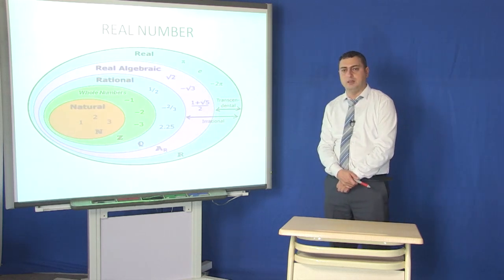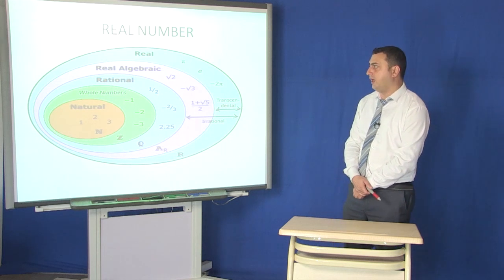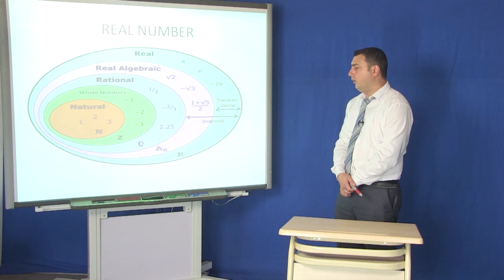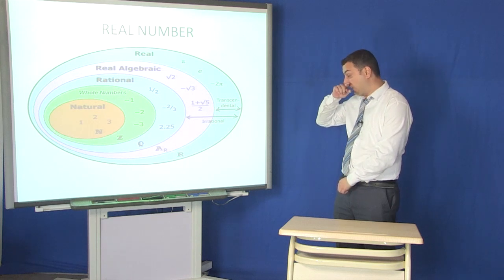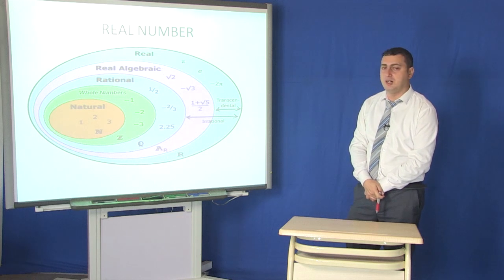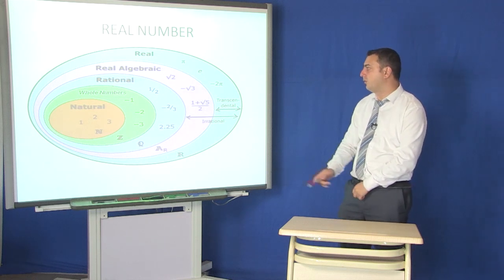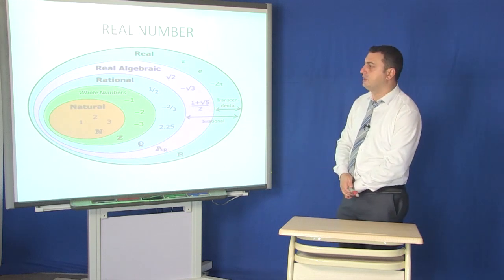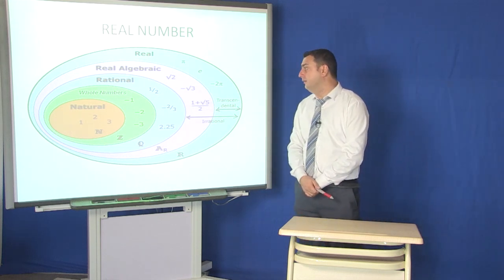Then we see here real numbers, and in real numbers also, in general, the numbers are described here in a pie chart, and of course in sub pie charts inside one pie chart. As you see, real numbers include the Greek letter pi, e, and -2pi, transcendental and irrational numbers.